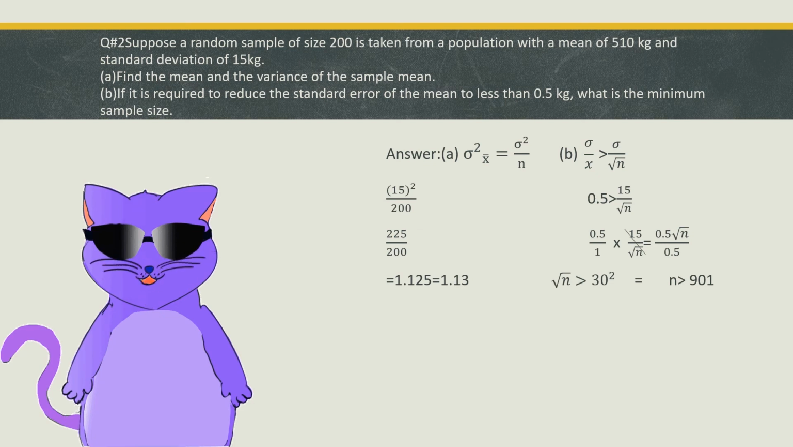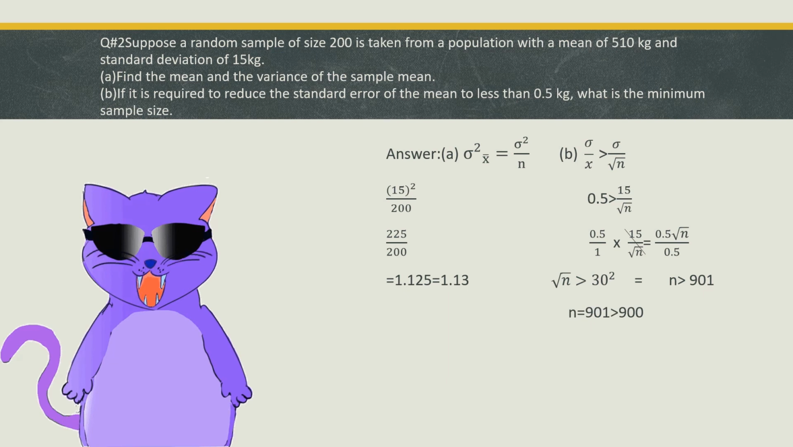Next, the letter B. So in B, we must substitute the values. So 0.5 is greater than 15 divided by square root of n. And then we cross multiply it. After that, we must cancel 0.5 so that we may be able to divide it to 15. The answer is square root of n is greater than 30.